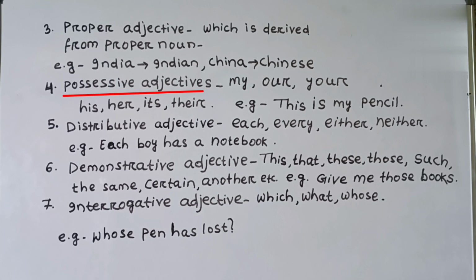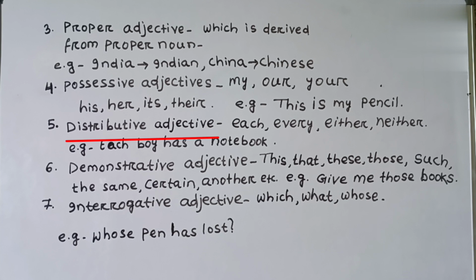Then possessive adjectives: my, our, your, his, her, its, their. These seven words are the possessive adjectives. For example, this is my pencil. The word my shows the possession over pencil.